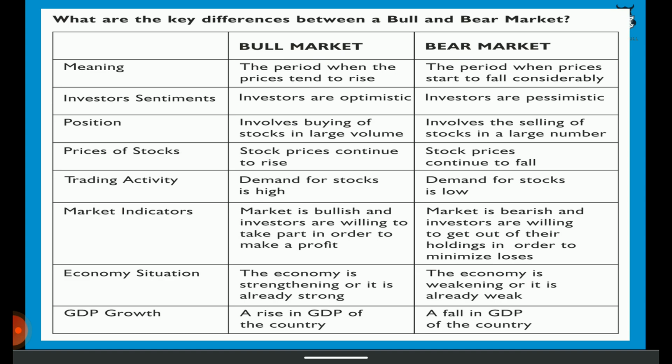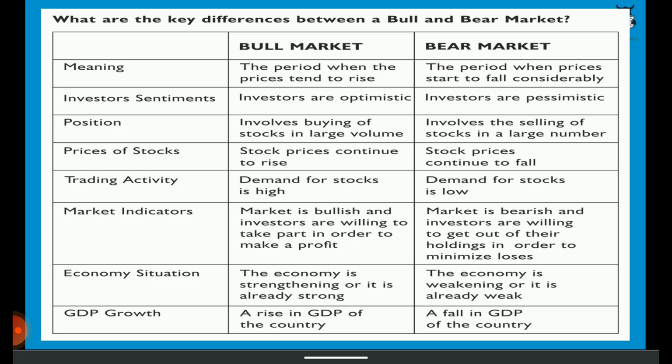First of all, talking about the meaning, a bull market is a period when the prices of the shares tend to rise, whereas in a bear market the prices of the shares tend to fall considerably. So this is the basic difference. That is, in a bullish market the prices tend to rise, whereas in a bearish market the prices tend to fall.